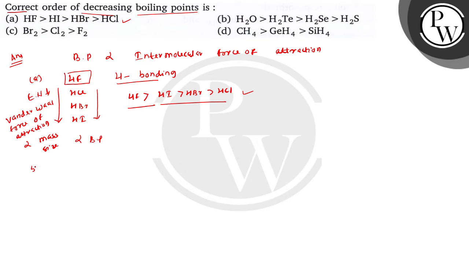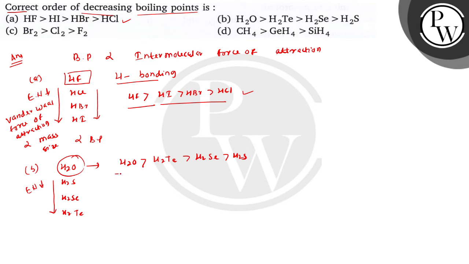Similarly, in option B, if you compare the boiling point of water, H2S, H2Se and H2Te, telluride and selenide, here also we will see that in the case of water, due to the strong hydrogen bonding, the boiling point of water will be highest among these. But down the group, due to the decrease in electronegativity and increase in the van der Waals force of attraction, hydrogen telluride will have a higher boiling point than the corresponding selenide and sulfide. So this is the decreasing order of boiling point in this case, and it is also correctly mentioned in the question. Now come to C.